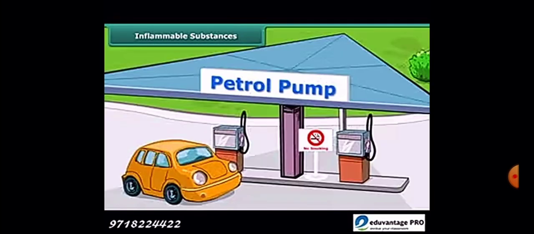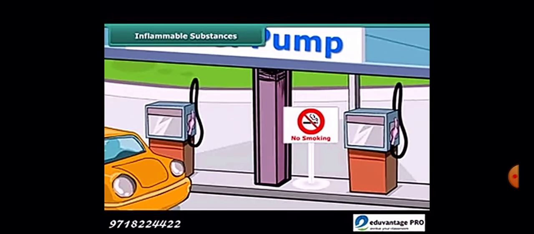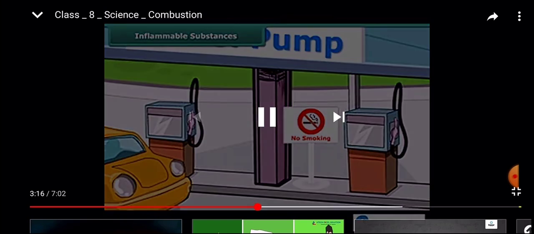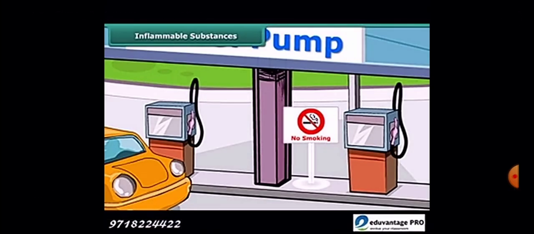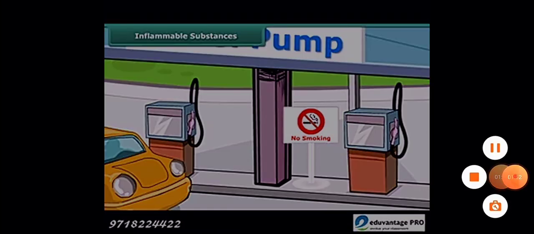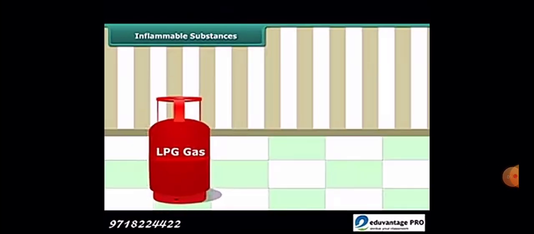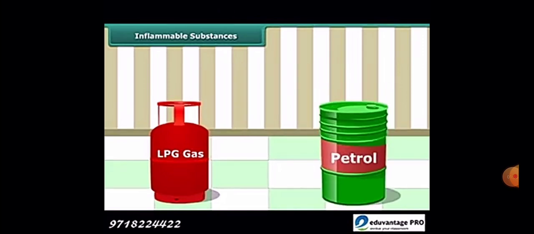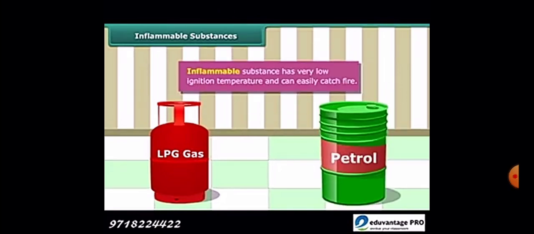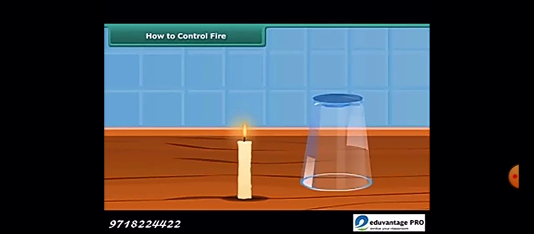For example, LPG, petrol. Their ignition temperatures are so low that even a simple spark can catch fire. So LPG gas and petrol are highly inflammable substances and their ignition temperatures are very low. That's why they easily catch fire.